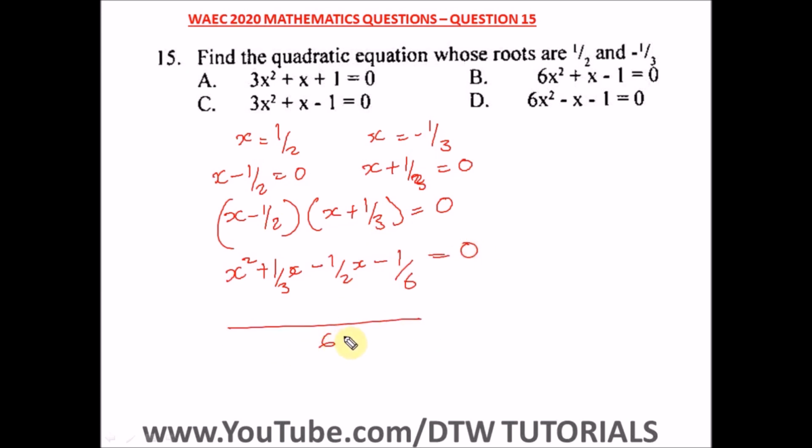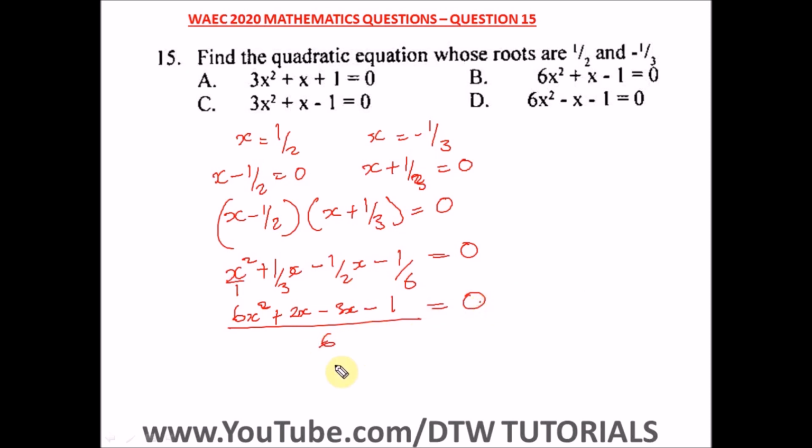Our LCM is 6. Okay, this is over 1. How many times will 1 go in 6? It will go 6 times, and 6 times x squared is 6x squared. Plus, how many times will 3 go in 6? 2 times, and 2 times x is 2x. Minus, how many times will 2 go in 6? 3 times, and 3 times x is 3x. Minus, how many times will 6 go in 6? 1 time, and 1 times 1 is 1, equal to 0.